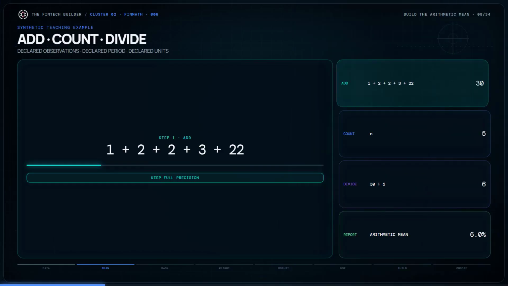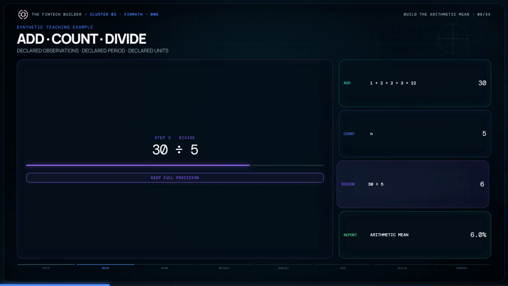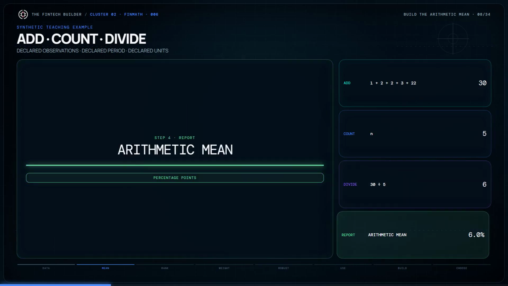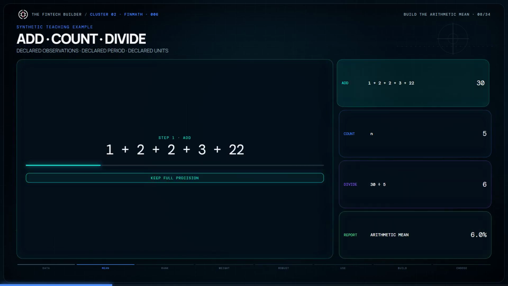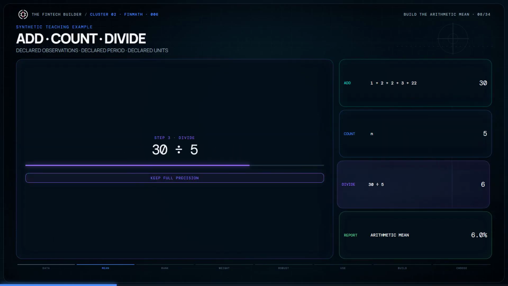Add all 5 returns. 1 plus 2 plus 2 plus 3 plus 22 equals 30. Then divide by the 5 observations. 30 divided by 5 equals 6. The arithmetic mean return is 6%. This describes the average security when every asset receives equal counting influence.